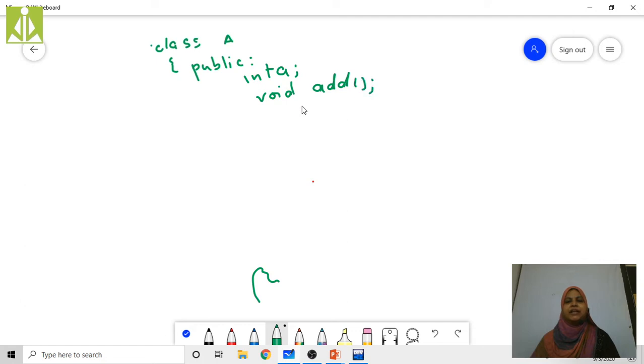Now the declaration of class A is completed. Now in multi-level inheritance, this is A, now B, now C.